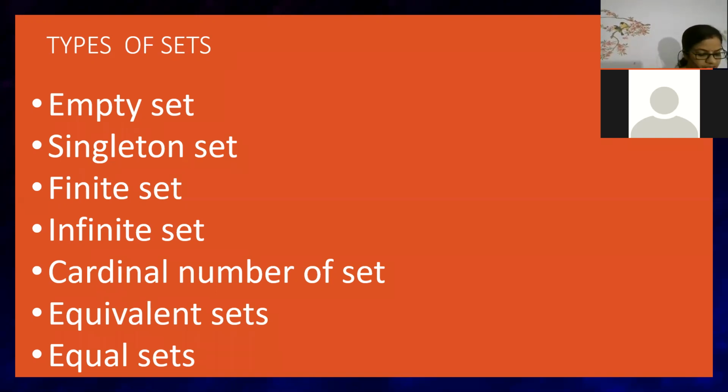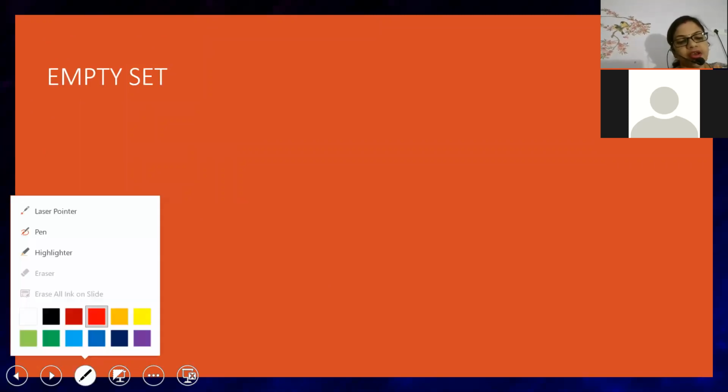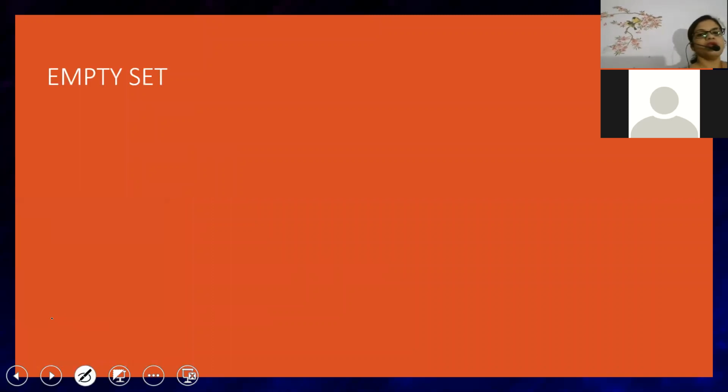Okay, fine. Somebody says no element. Correct. Saranya, you are absolutely correct. No element, zero set. No element exactly, that means what? An empty set is that set which does not contain any element. So that's why it is called an empty set. Fine. Listen, I'll write the definition and I'll write the total content also. Fine.